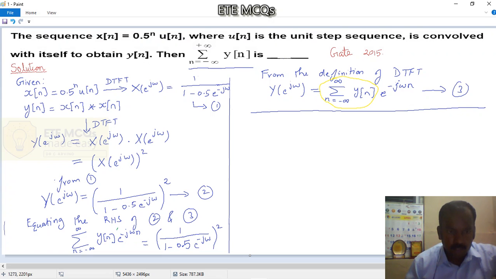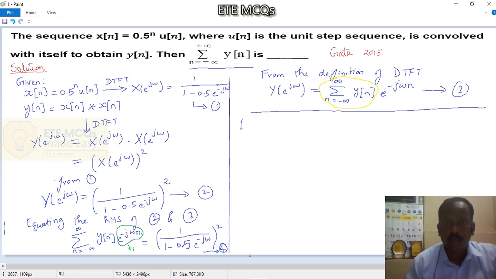Any substitution to omega which makes e power minus j omega n to be 1, then it is fine. So that I will be having only this part, summation n is equal to minus infinity to infinity y of n. That is what we are supposed to find here. Let me take this equation as number 4.